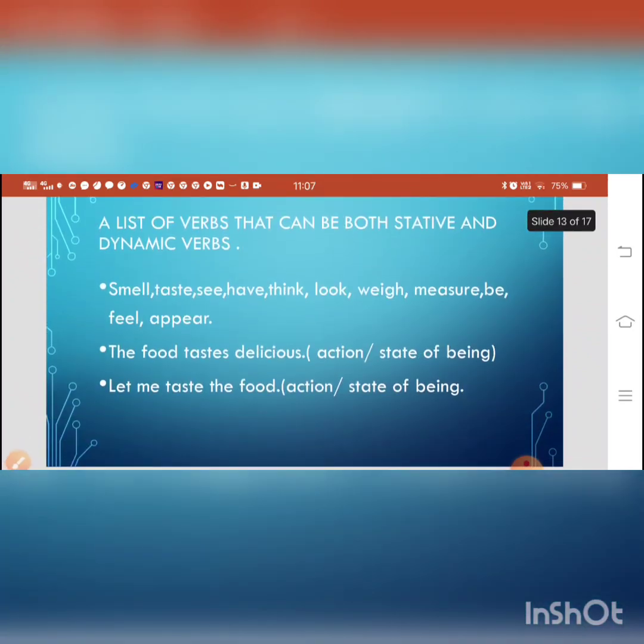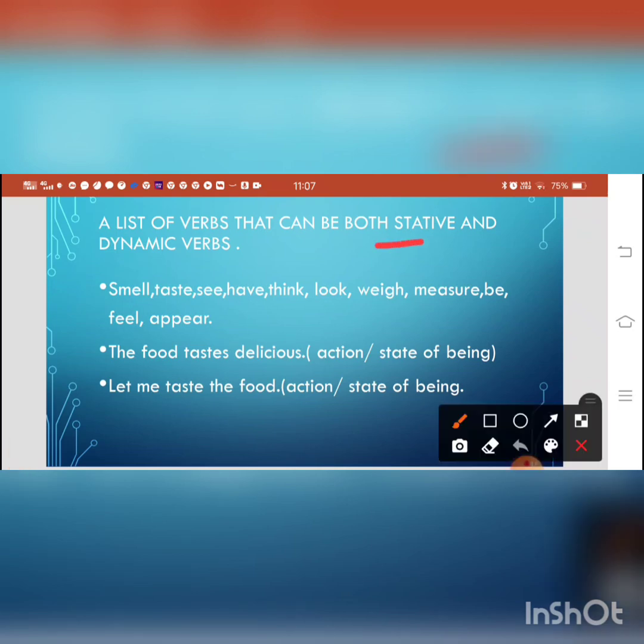A list of verbs that can be both stative and dynamic. They can act as stative verbs, and the same verb can act as a dynamic verb. But you have to be very careful. You have to notice their function. If that verb functions as an action, it denotes action, then it is dynamic. If the same verb denotes a state of being, then it is stative.